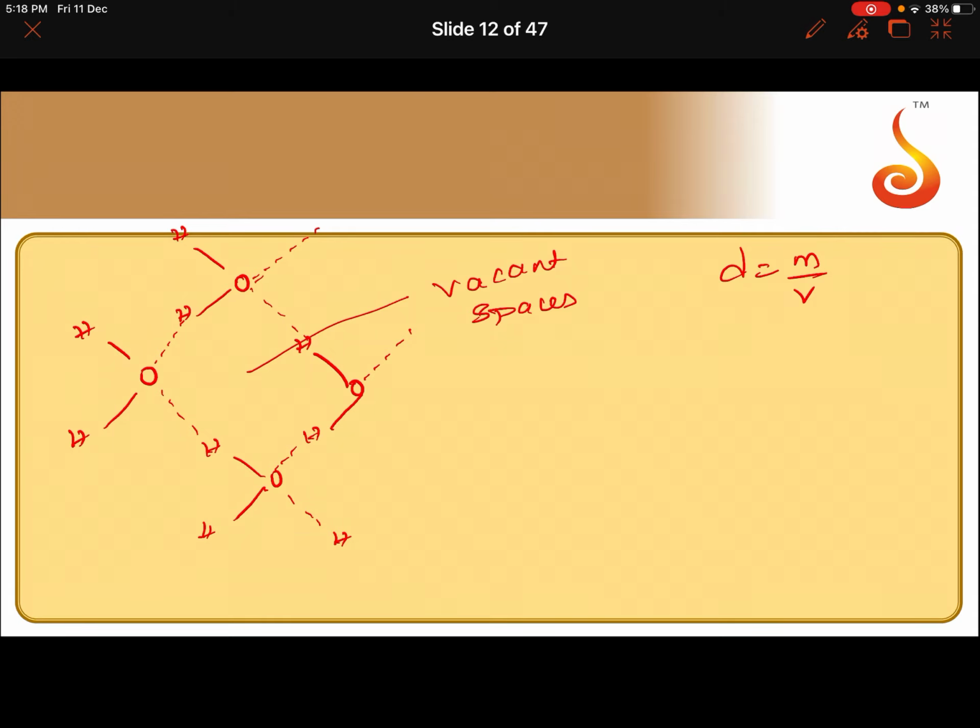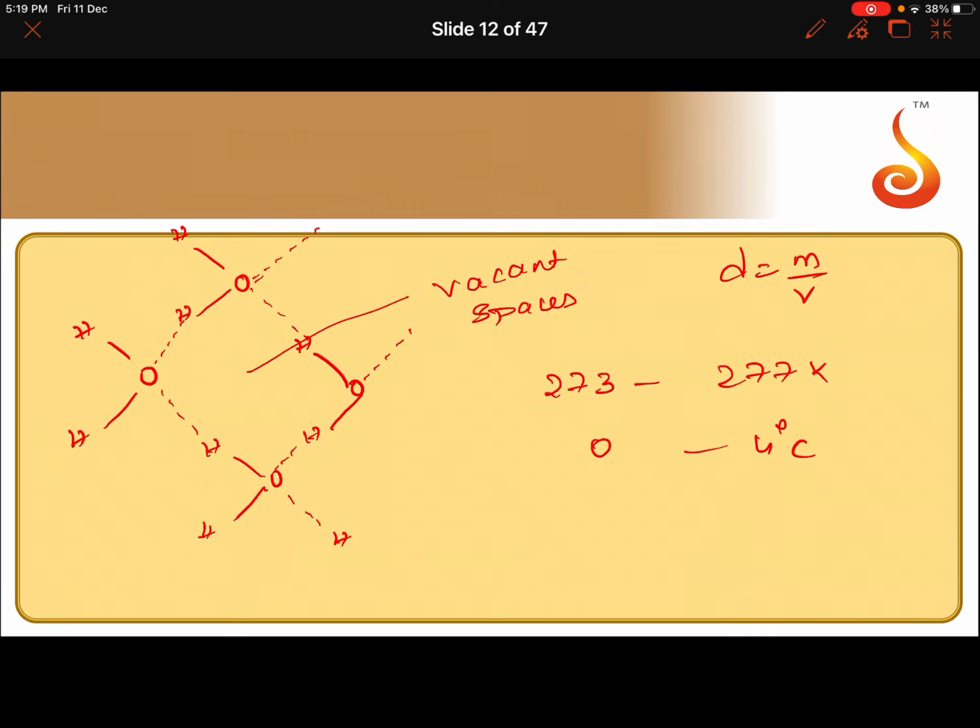On heating, if you raise the temperature, what happens? The hydrogen bond starts collapsing and so the molecules start coming together. If there is no hydrogen bonding, all the water molecules will come together, resulting in the decrease in the volume. If the volume decreases, density increases. So, if you raise the temperature from 273 to 277 Kelvin, means 0 to 4 degrees Celsius,